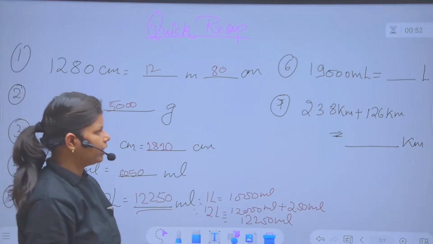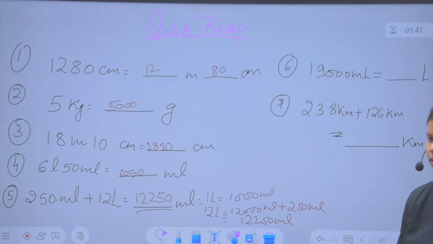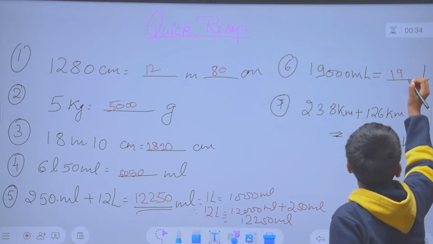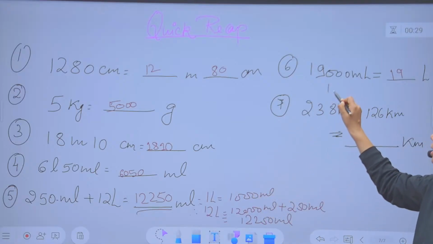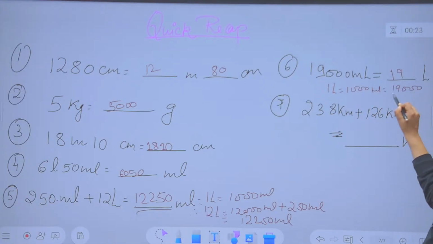Clear? Now next, 19,000 milliliter to liter only. It's easy for you. Here you have to write the direct answer: you have to divide 19,000 by 1000. As you know, 1 liter equal to 1000 milliliter. Therefore, 19,000 is divided by 1000, and the three zeros will cancel out, and you are left with the answer 19 liter.